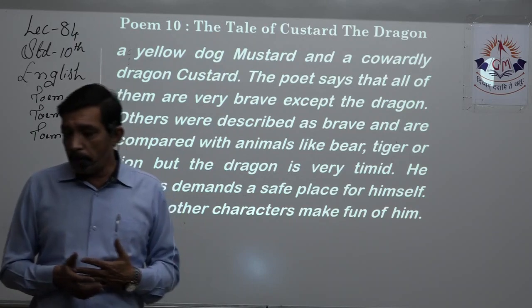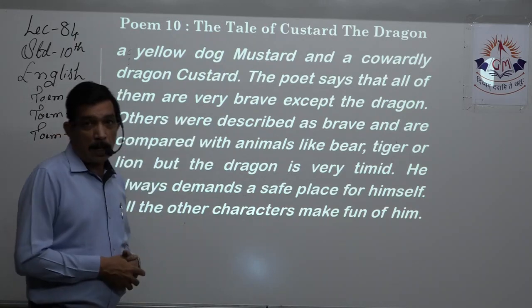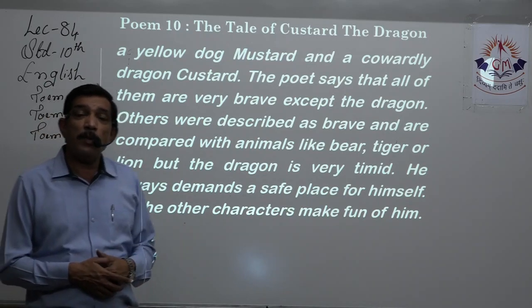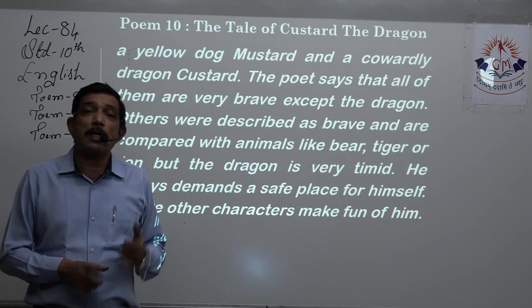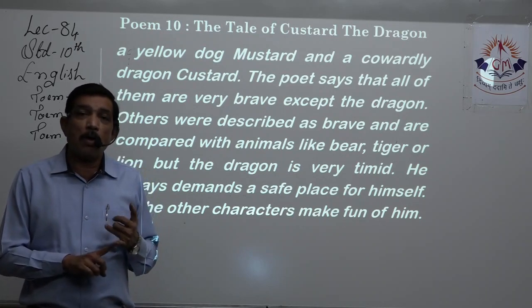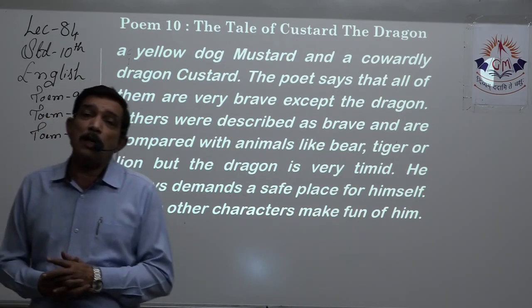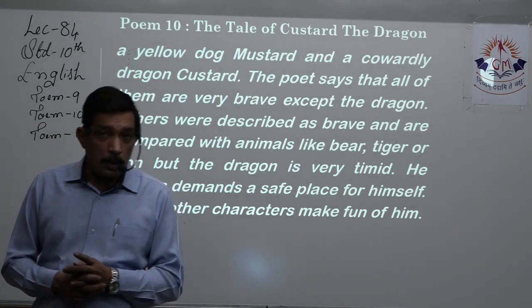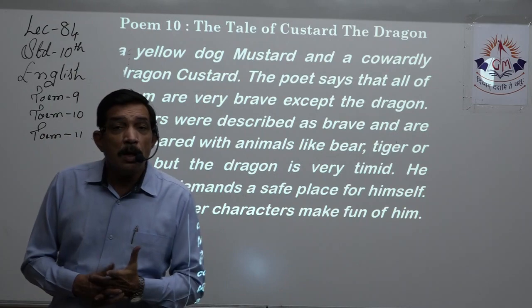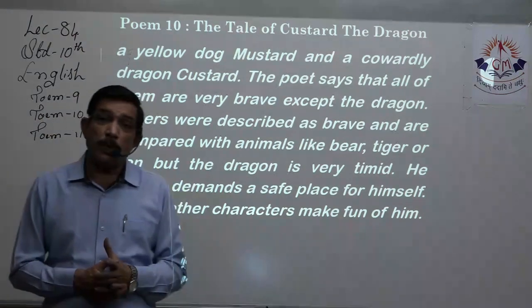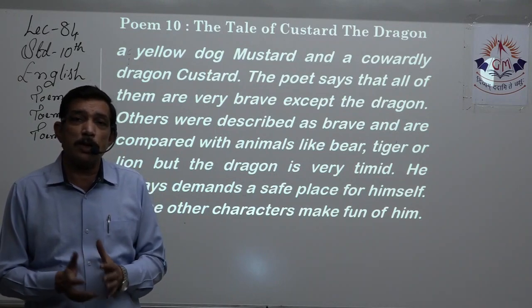rhyming names. Yes, the poet says that all of them are very brave except the dragon. Now, in the starting of the poem, all of them are showing lots of courage, including Belinda, the dog, the mouse, the cat. All of them are shown as brave, and only the dragon is shown as coward. Right? So here, opposite qualities are shown in them. A mouse is brave. Yes, a cat is brave. Dog can be brave, so it's a general quality that is associated with it.